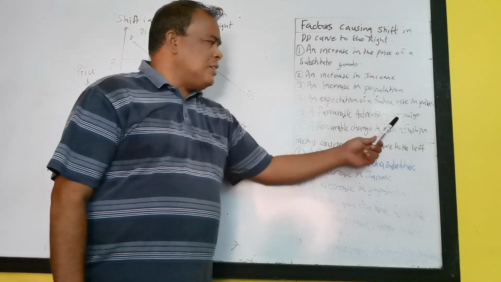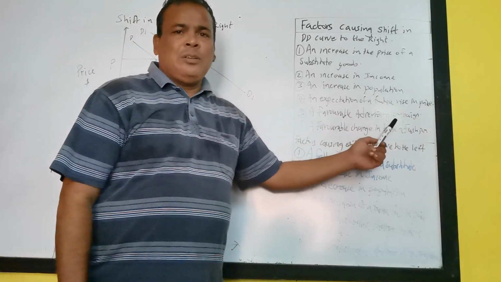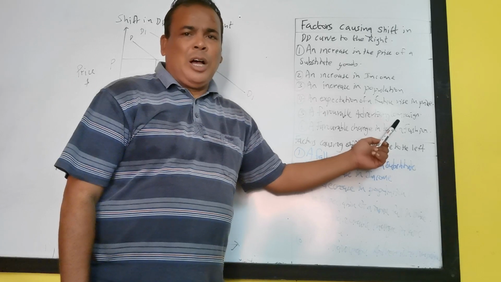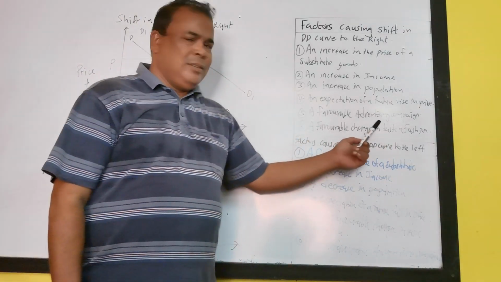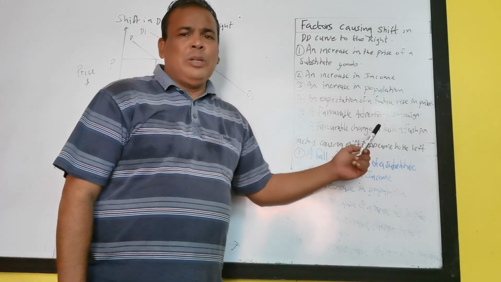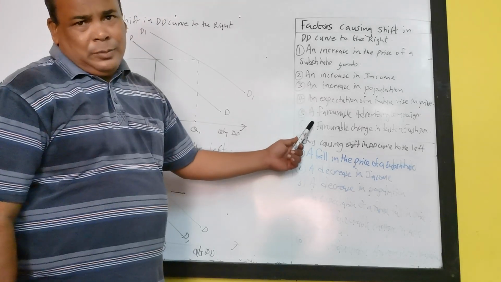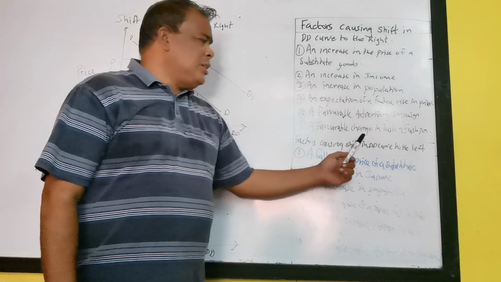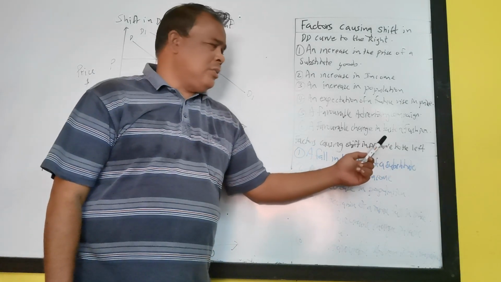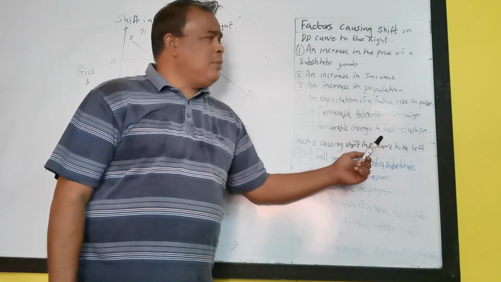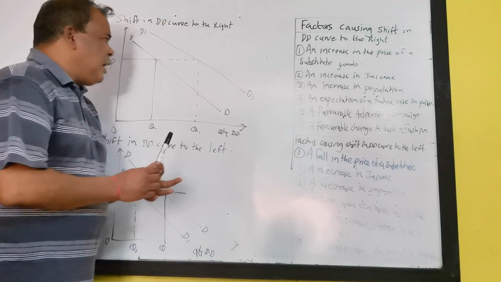A favorable advertising campaign. A successful advertising campaign will increase demand because consumers will be persuaded to buy more goods and services. For example, a good marketing strategy will increase demand, and therefore demand will shift to the right. A favorable change in taste and fashion. If there is a favorable change in taste and fashion, this also will increase demand and the demand curve will shift to the right. Now, let's see the diagram.